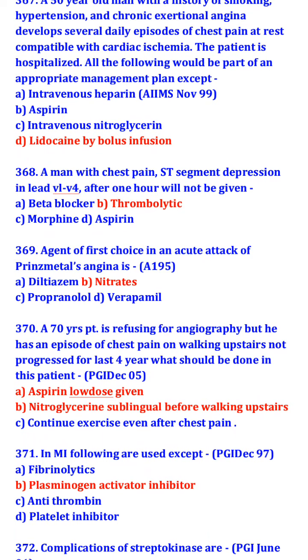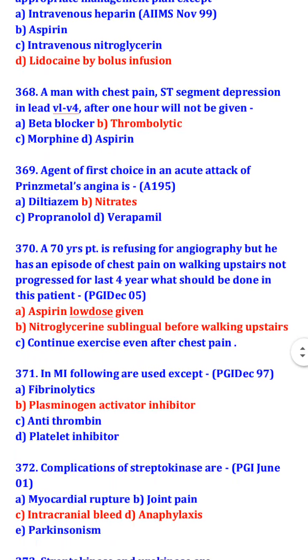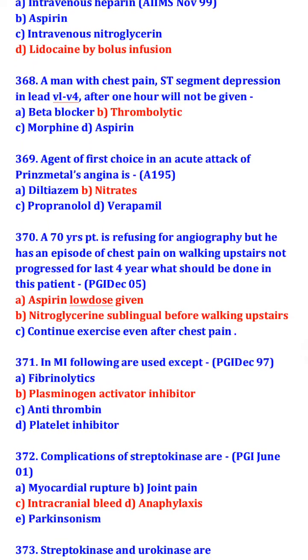A 70-year-old patient is refusing angiography, but he has an episode of chest pain on walking upstairs, not progressed for the last 4 years. What should be done in this patient? Low dose aspirin, and sublingual nitroglycerin before walking upstairs.